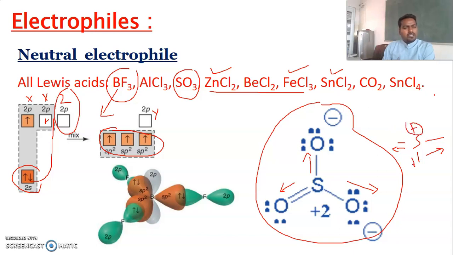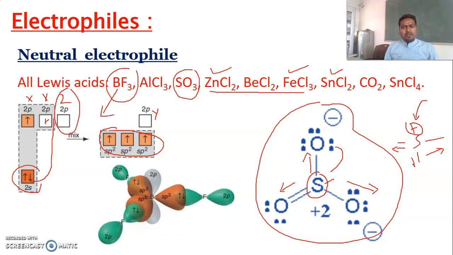That's why this sulfur attracts electrons towards it. This is a special case because of the geometry of sulfur trioxide. It is attached to three bulky oxygen atoms, which are more electronegative than sulfur. So they attract the electrons towards themselves, and electron deficiency is created in sulfur. That's why it acts as an electrophile.